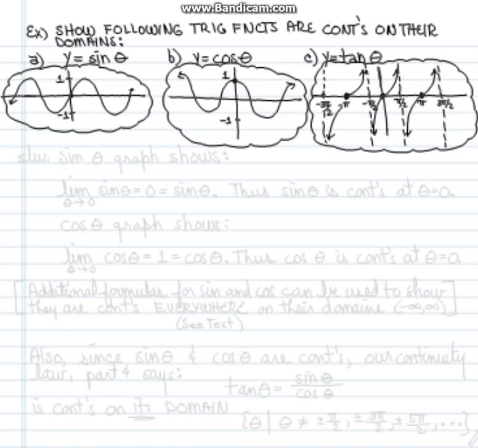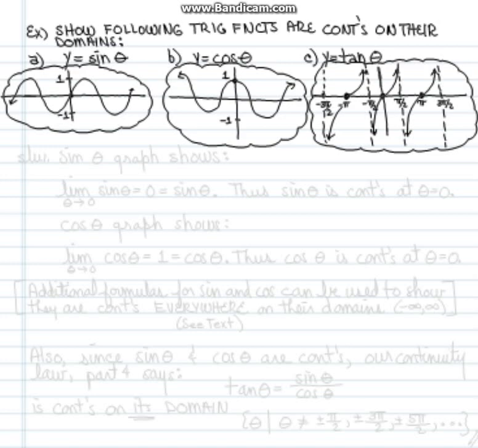Here we're asked to show that these trig functions are continuous on each of their domains. First we have y equals the sine of theta, and you'll notice that when theta is 0, sine of 0 is also 0, so we have a point at (0, 0). Next function is y equals the cosine of theta, and you'll notice here when theta equals 0, the function cosine of 0 is equal to 1.